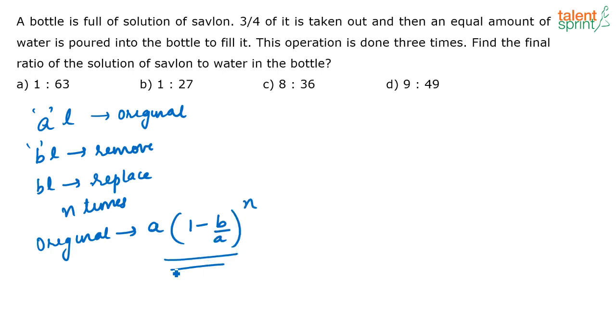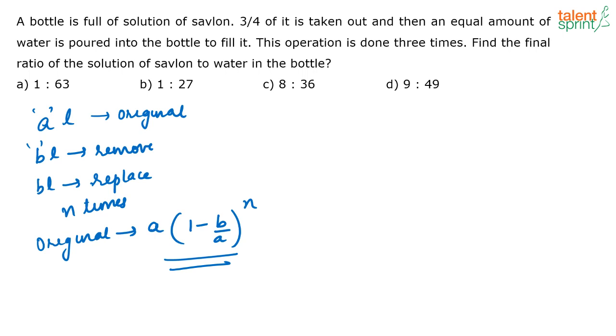So if you know this formula, solving the question is very easy. Otherwise, you will have to do so many iteration steps, and it is time consuming. So whenever such questions on removal and replacement come, try to apply the formula if possible. That will help you get the answer faster. There was A liters of an original liquid, out of which I have withdrawn B liters and replaced it with some other liquid, let's say water, and you keep doing this process n times. So in the final solution, the amount of original liquid present is A into (1 minus B by A) whole to the power n.